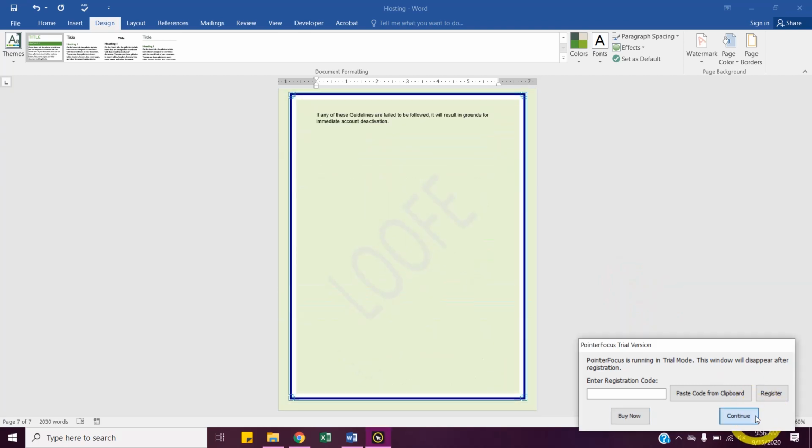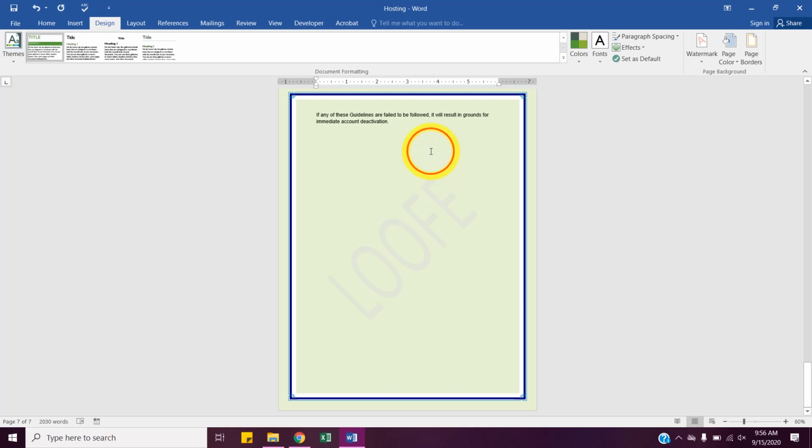Okay, let's scroll all the way down to the last page because we have some room there. Hit Enter a couple times. We're going to do some things called building blocks or Quick Parts.